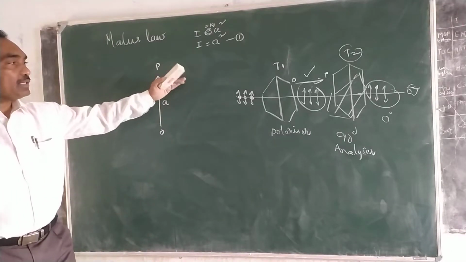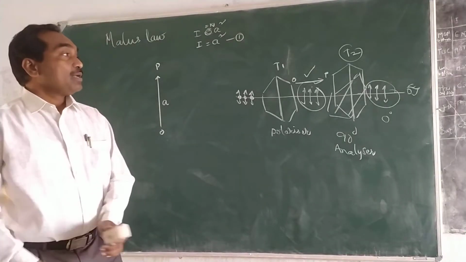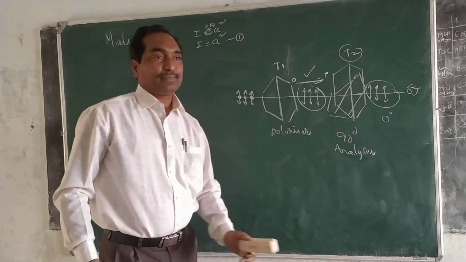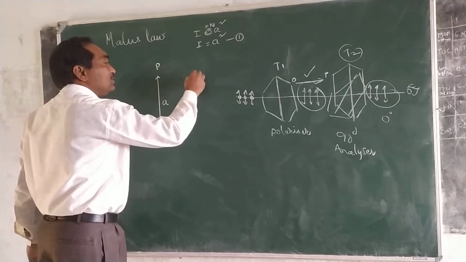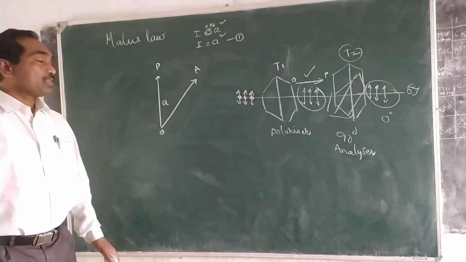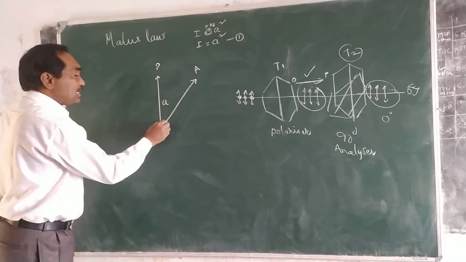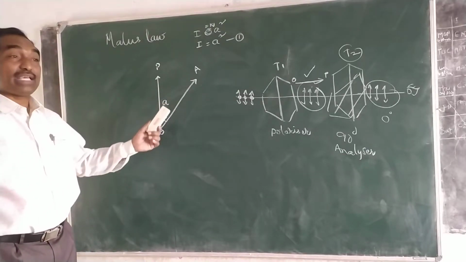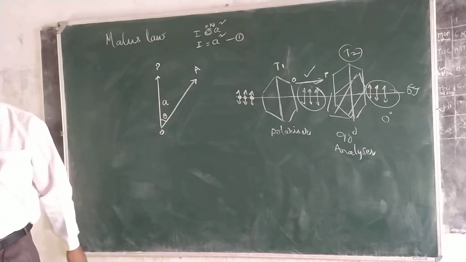So OP is the direction of this polarized light. There is one more tourmaline crystal, this is the analyzer. If the analyzer axis is along this direction, that is along OA, the angle between OP and OA is taken as theta. Now you know the amplitude A is a vector quantity, and can be resolved into two components.